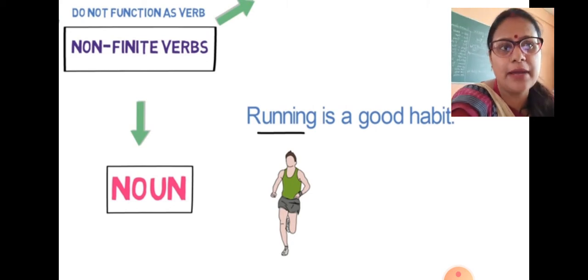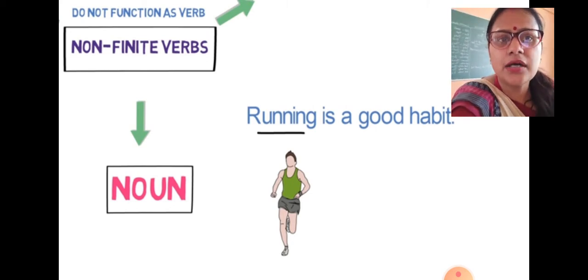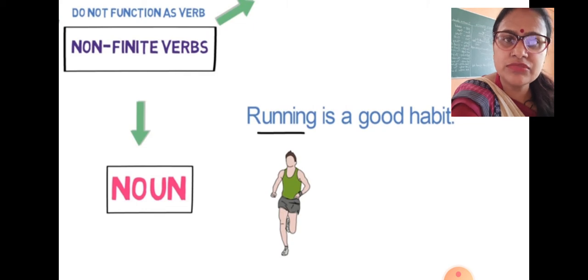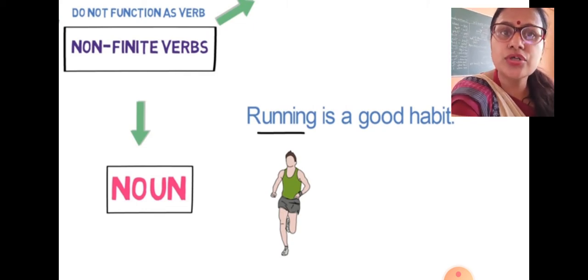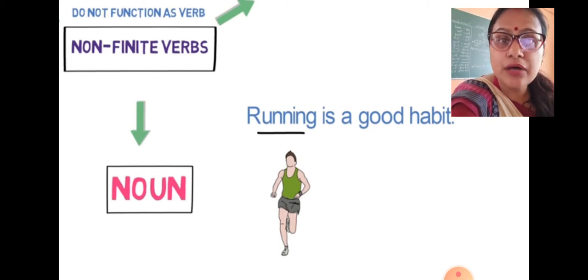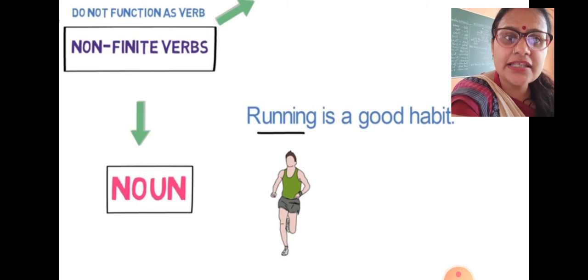Very good. So let's go ahead and talk about how it works as a noun. Running is a good habit. Now you see that whenever we go for a sentence, the speaker or the doer becomes our noun or our subject. So here running is at the place of subject. Running is a good habit.